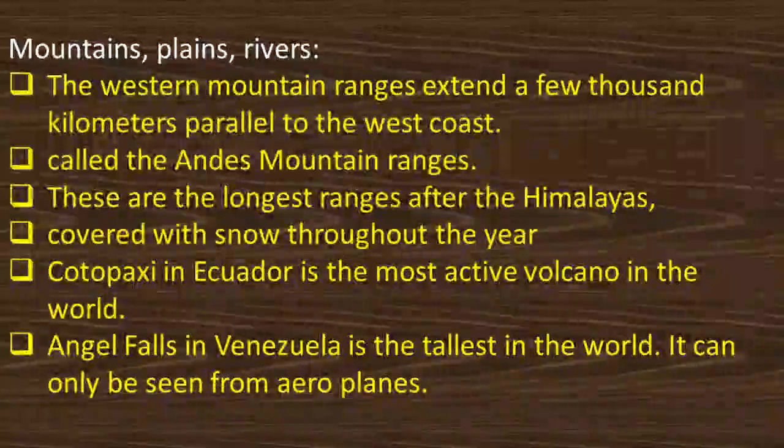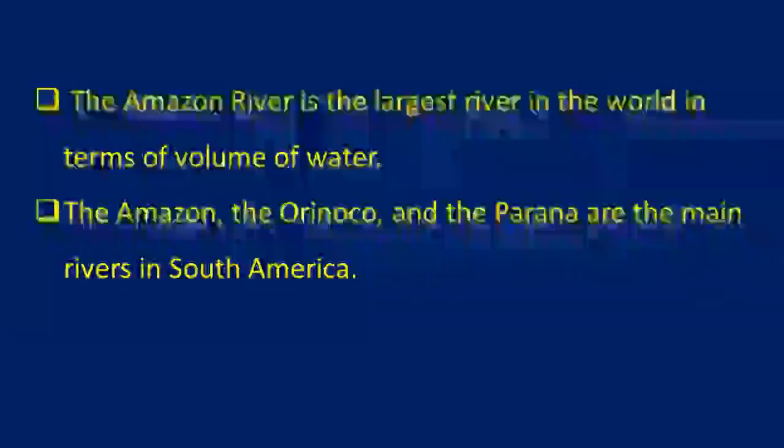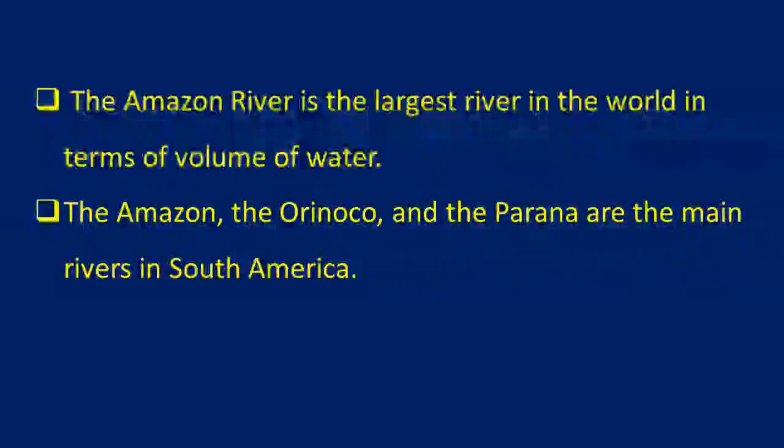The Amazon River is the largest river in the world in terms of volume, meaning we can see more water in the Amazon River. The Amazon, the Orinoco, and the Parana are the main rivers in South America.